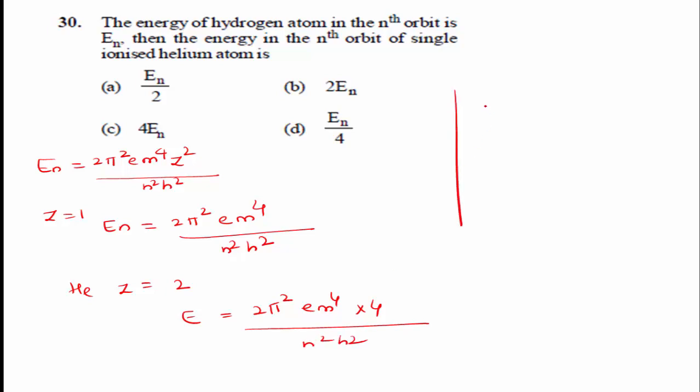Here, the ratio of the energy in the nth orbit of single ionized atom, E divided by En, is equal to 4 divided by 1, or E is equal to 4 into En. Option C is the right answer.